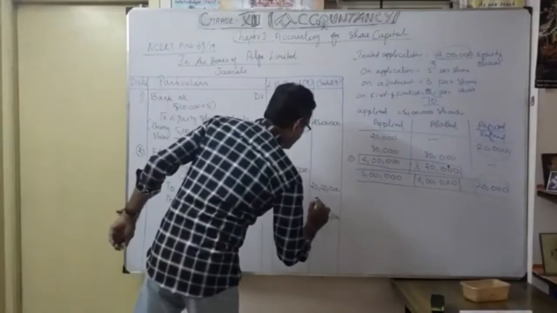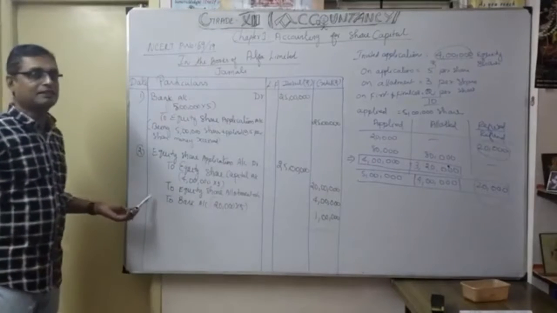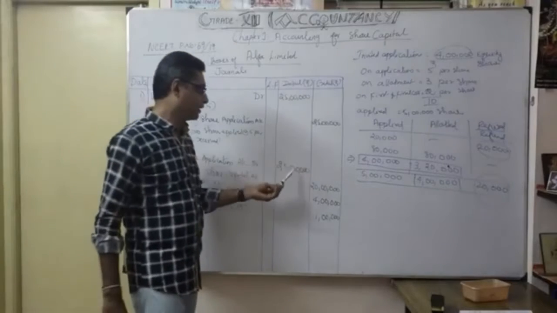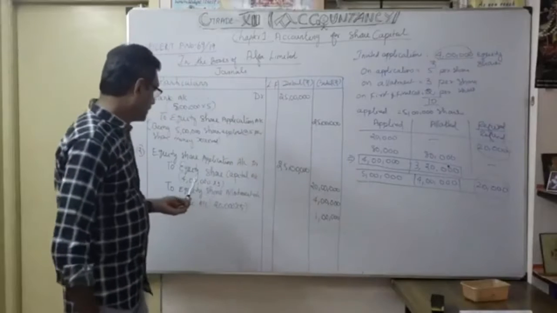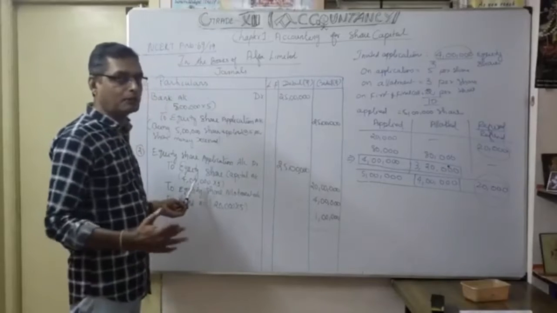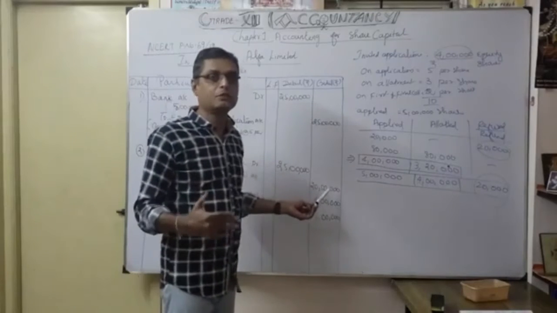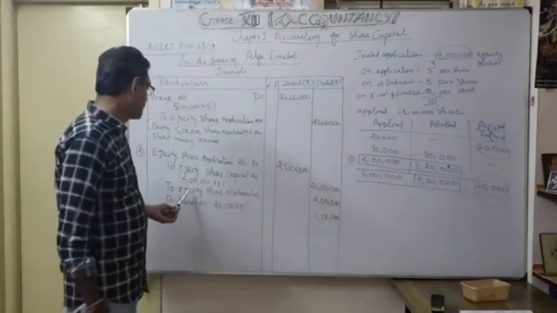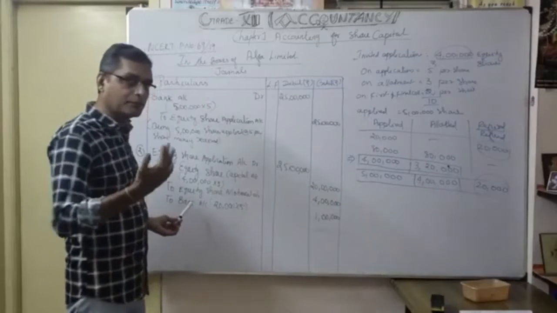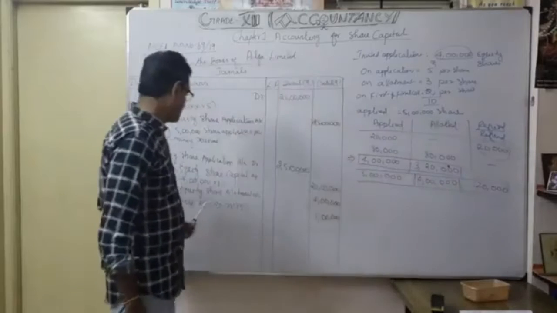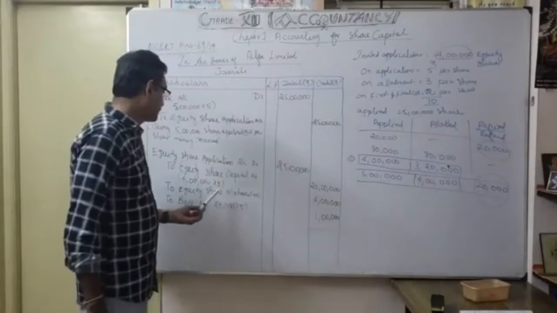So now you can do it easily: 4 lakhs. Accordingly you can do it for easy understanding. So equity share application account, 25 lakhs: how is it spread over? First, equity share capital account only 20 lakhs, because after whatever was invited they allotted only up to 4 lakhs, even though 5 lakhs applied. So 4 lakhs into 5, only 20 lakhs I can transfer to equity share capital account. Thereafter equity share allotment 4 lakhs. How do you know that? Before that you have to work out the refund money, 20,000 into 5, 1 lakh. So naturally the difference is 4 lakh, which I am going to adjust for equity share allotment account.